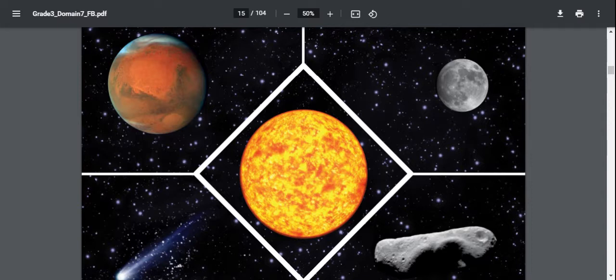As you've heard, the sun is the center of this neighborhood we call our solar system. Our sun is a star, a gigantic, unbelievably hot mass of gas that makes light and heat for everything that orbits around it. The sun is so gigantic that Earth could easily fit inside it more than 1 million times. Take 1 million Earth marbles to be able to go inside the sun. Wow.